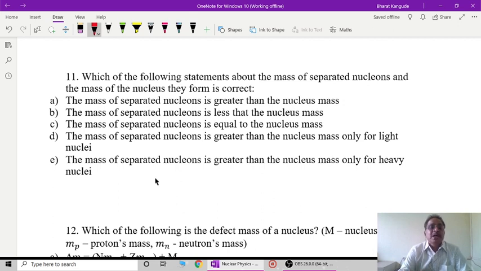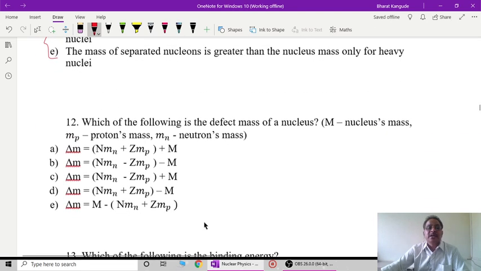The mass of the separated nucleons is less than the nuclear mass: this is not correct. The mass of the separated nucleons is equal to the nuclear mass: this is also not correct. The mass of the separated nucleons is greater than the nuclear mass only for light nuclei: this is also not correct, as it is true for all nuclei. And the mass of separated nucleons is greater than the nuclear mass only for heavy nuclei. So both these options D and E are not appropriate. So A is the correct option: the mass of separated nucleons is always greater than the nuclear mass. The next problem is exactly based upon this.